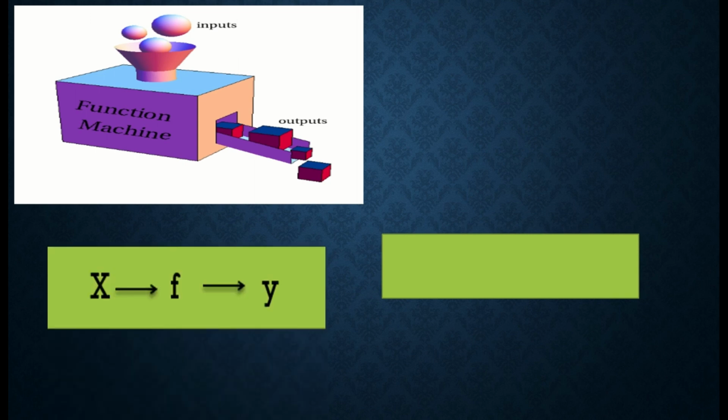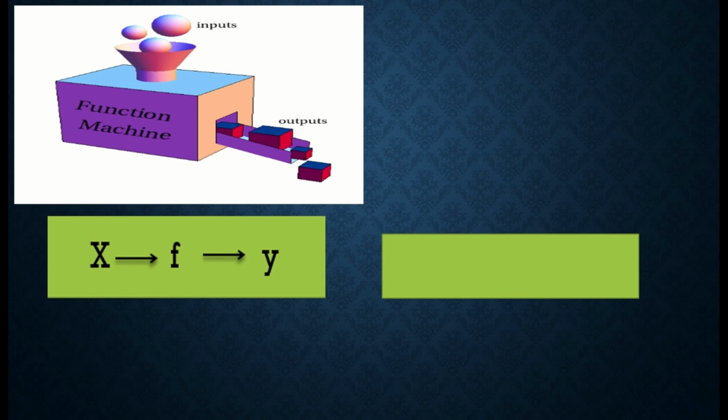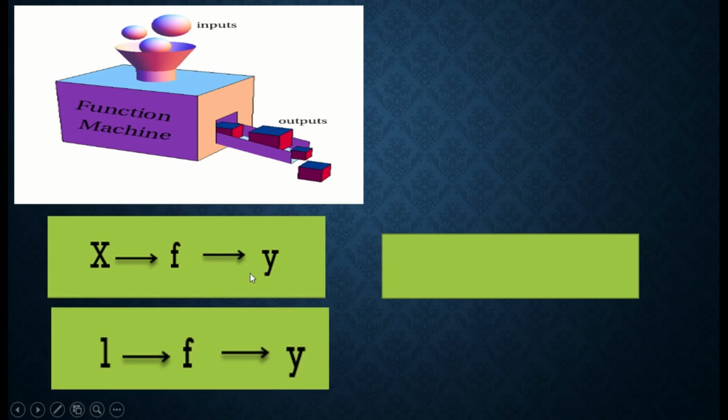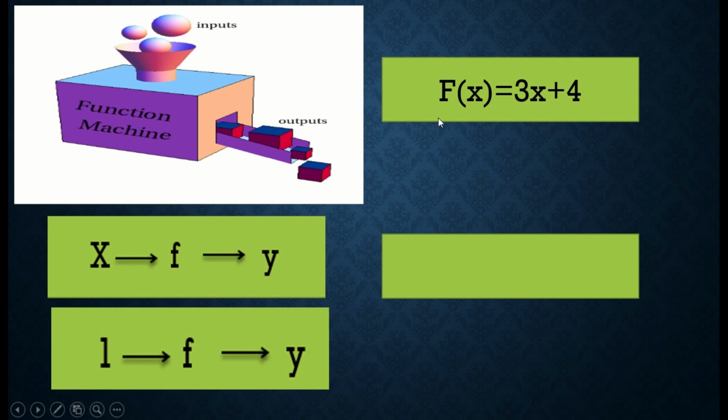Okay, so this is the start of our discussion. We have x, so si x yung ating input. And then na-process siya doon kay function machine and the result is our y. For example, the value of x is 1, and then pinrocess siya dito kay f, nagiging y. For example, we have the function f of x equals 3x plus 4.